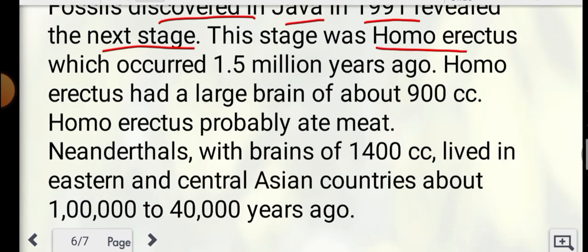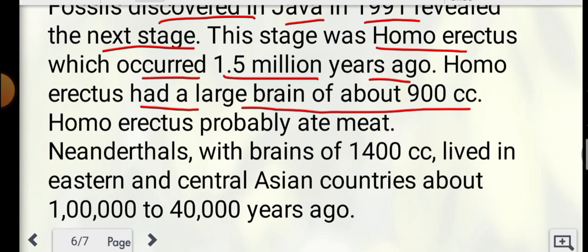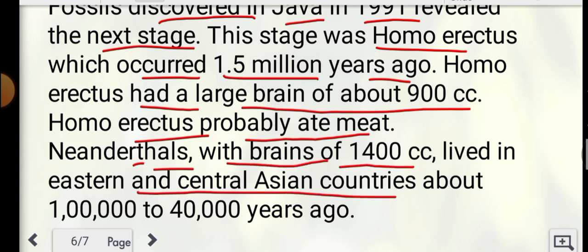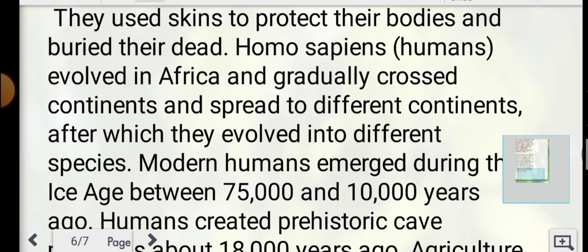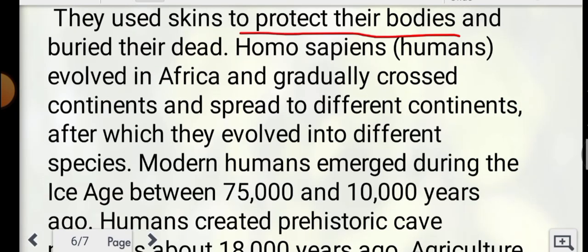This stage was Homo erectus, which occurred 1.5 million years ago. Homo erectus had a large brain of about 900 cc. Homo erectus probably ate meat. Neanderthals with brains of 1400 cc lived in Eastern and Central Asian countries about 1 lakh to 14,000 years ago. They used skin to protect their bodies and buried their dead.